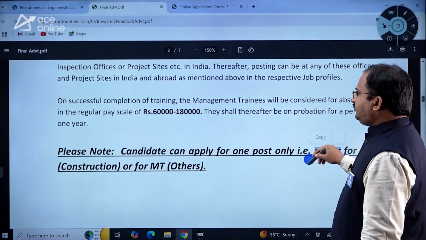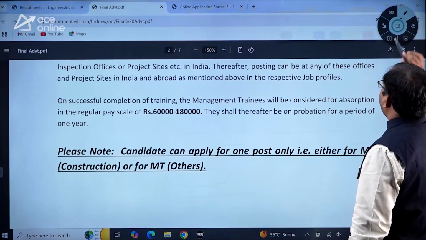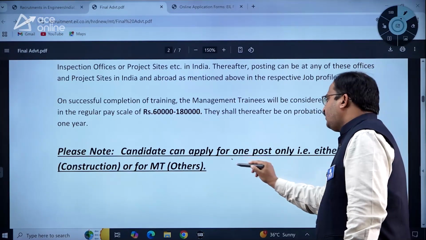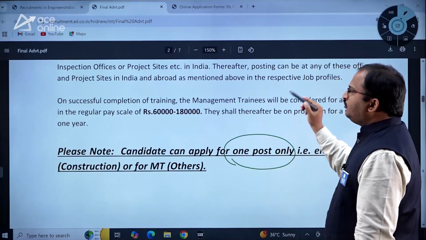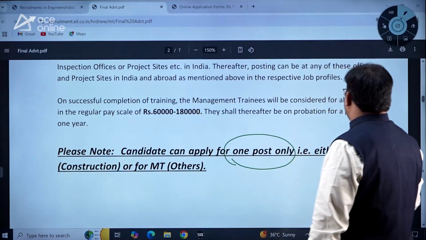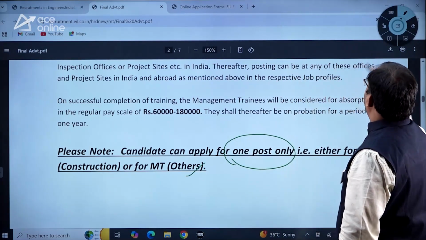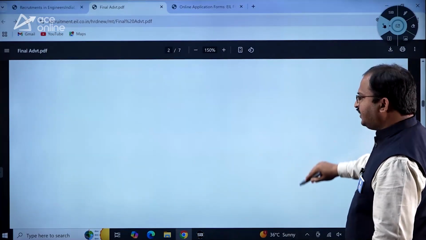Then, candidate can apply for one post only. Already I told you, dear students, only for one post you can apply. Either you can apply for others or you can apply for construction. So that is either MT construction or MT others, dear students. That is what he has mentioned here clearly.